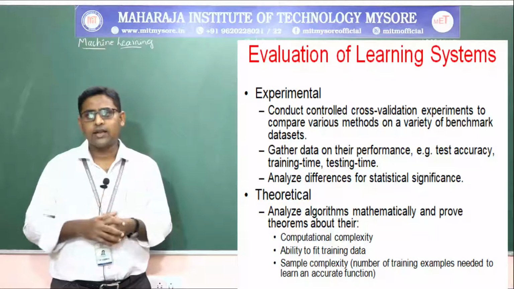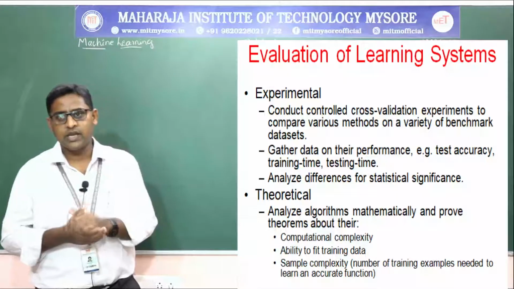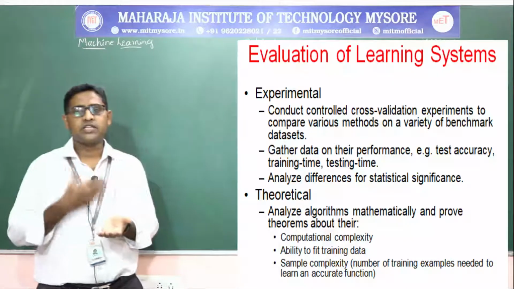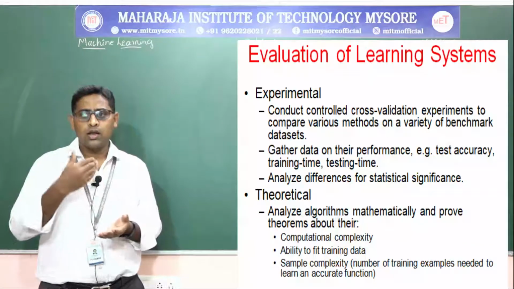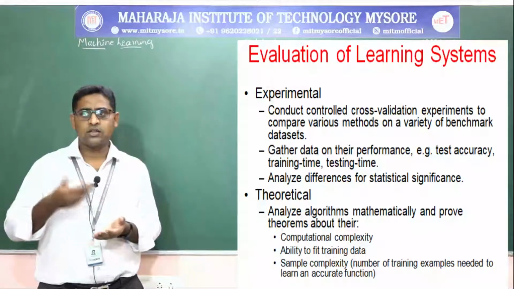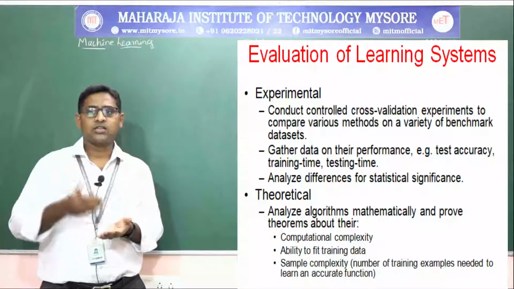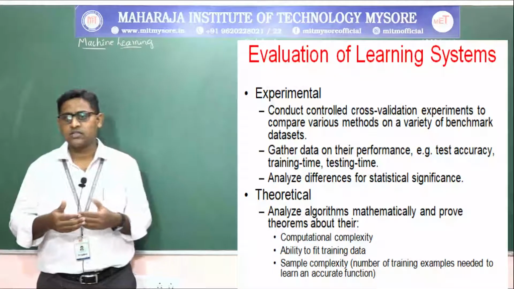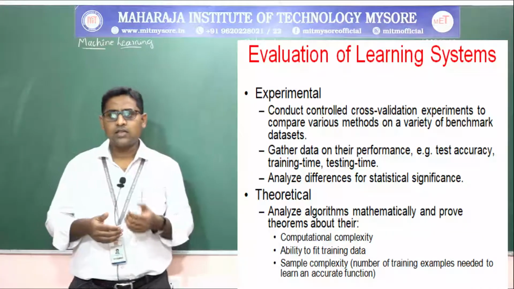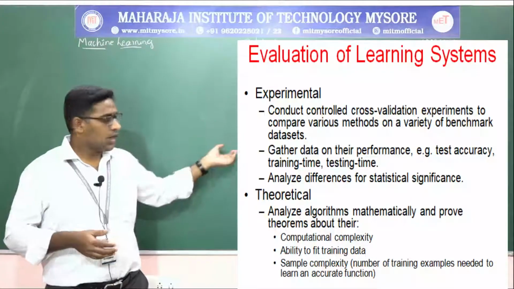You need to gather data on their performance. Performance is based on test accuracy, training time, testing time, etc. Based on these parameters data will be gathered, and you need to analyze the differences for statistical significance.